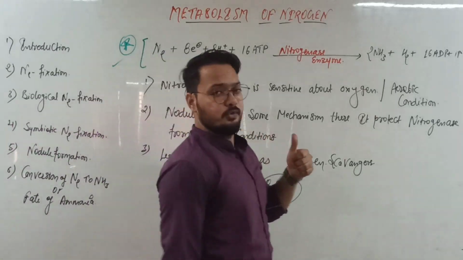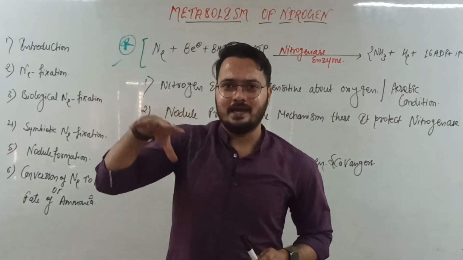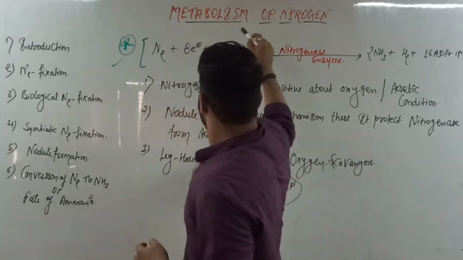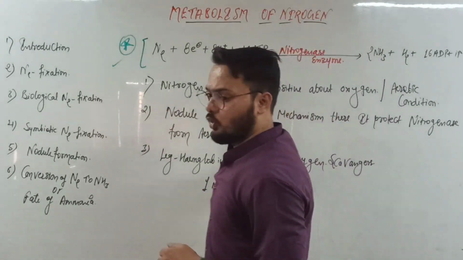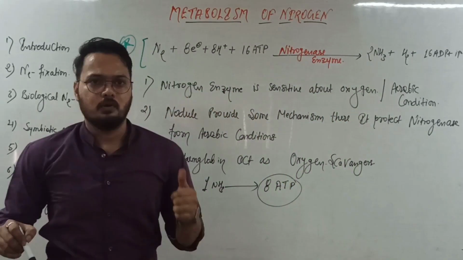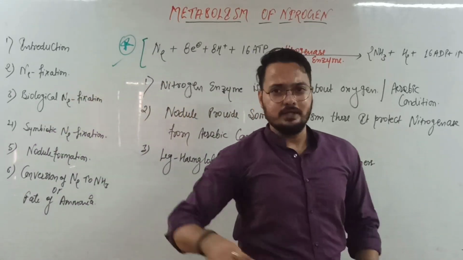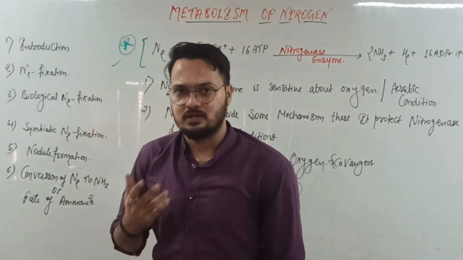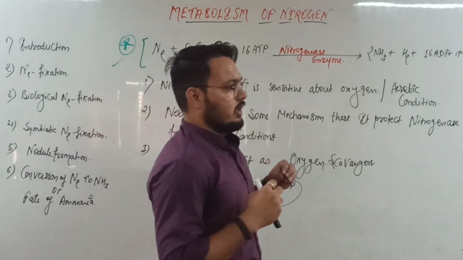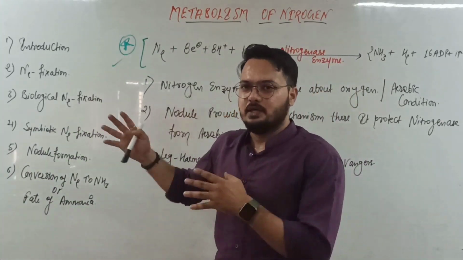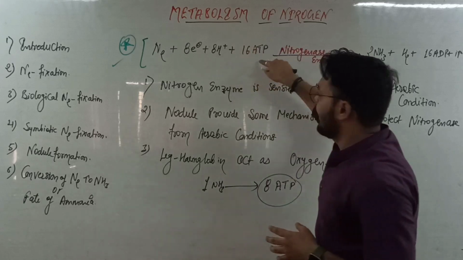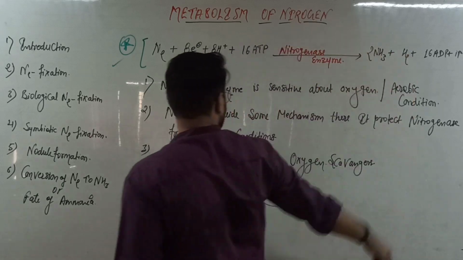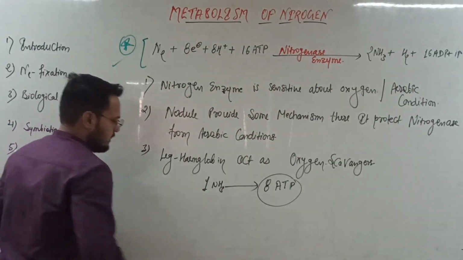So I already told you that the legume plant acts as the host, okay, and the rhizobium acts as the guest. So this ATP energy is provided by the host plants through their respiration. Okay, we already know about respiration in plants, where the energy is formed for many functions. So through the respiration of plants, they provide the energy in the form of ATP, and that will also help in the conversion of N2 into ammonia. That is clear. So let's mention this thing.